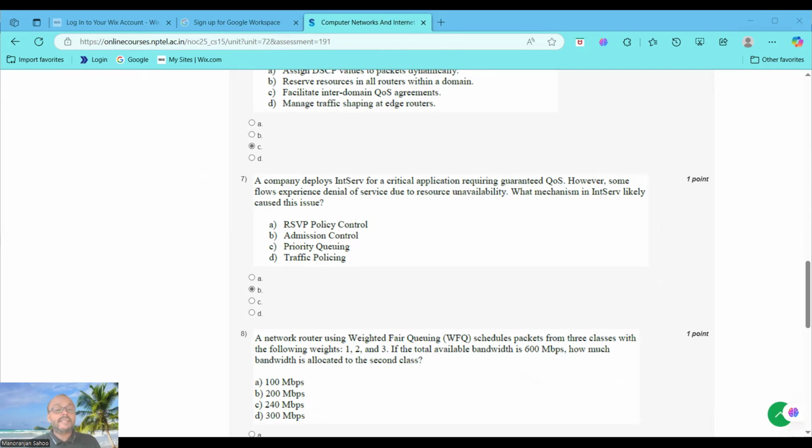So options C and D are also incorrect. Why are C and D incorrect? Because queuing and policing manage traffic, not admissions. Only option B is correct because resource unavailability triggers denial. That's why we choose option B as the correct statement. Now moving to question number 8.